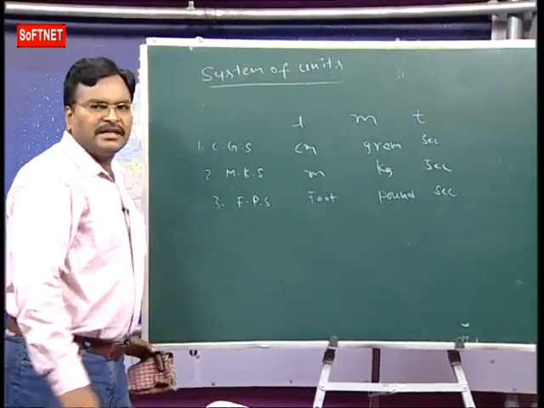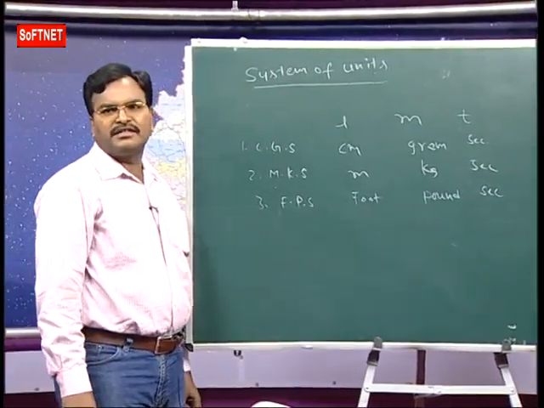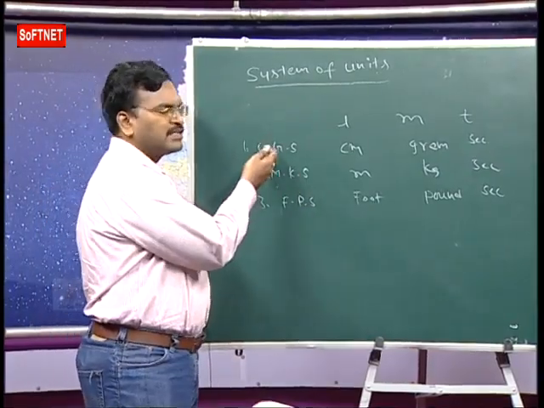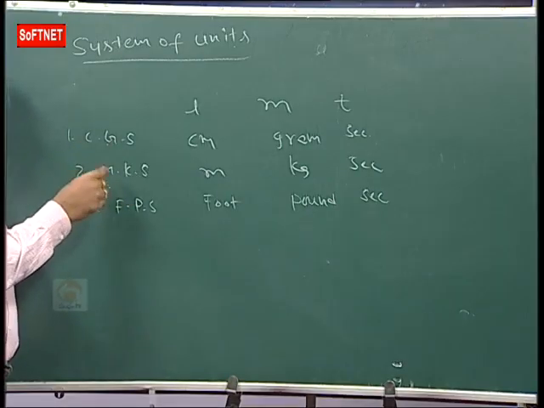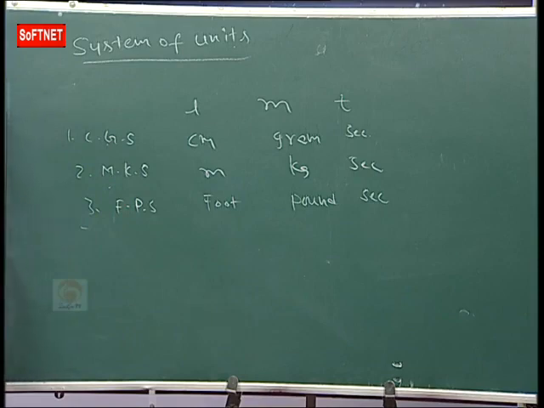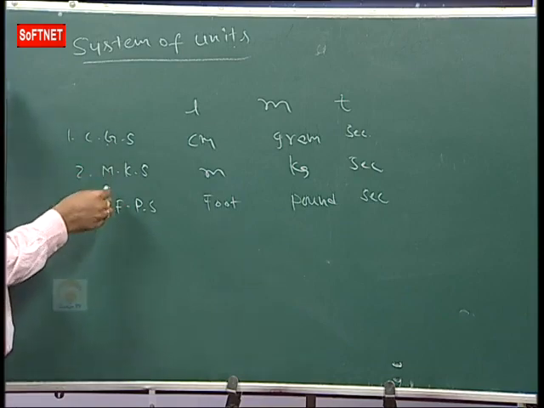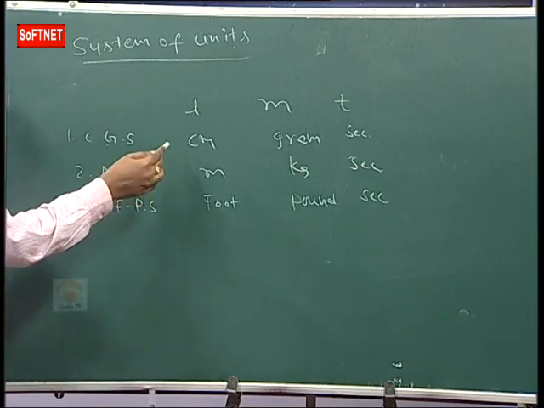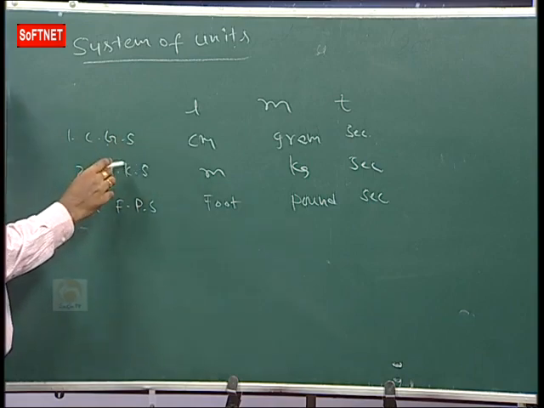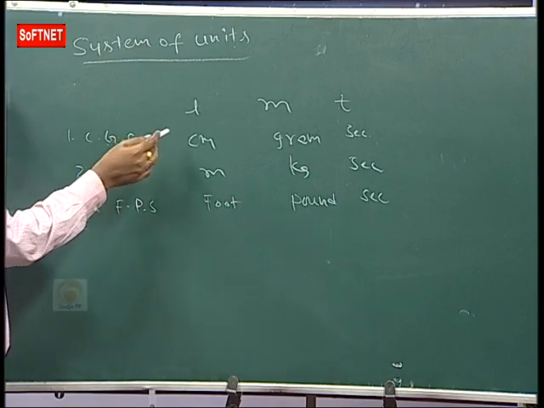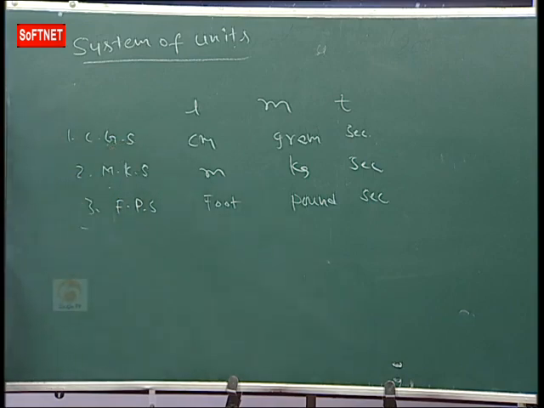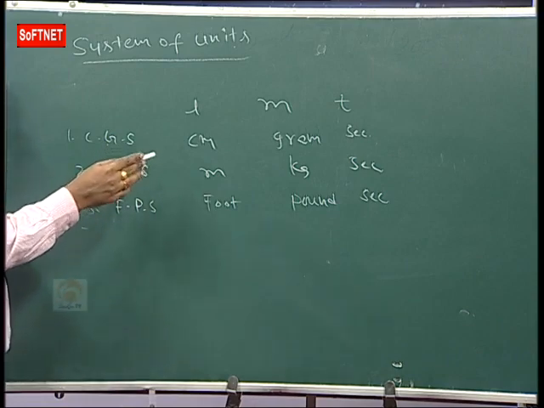So these three systems were developed before 1960 to measure the fundamental quantities length, mass, time. They are CGS, MKS, FPS. In CGS, C stands for centimeter, gram, second. These are used to measure length, mass, time. MKS is meter, kilogram, second.